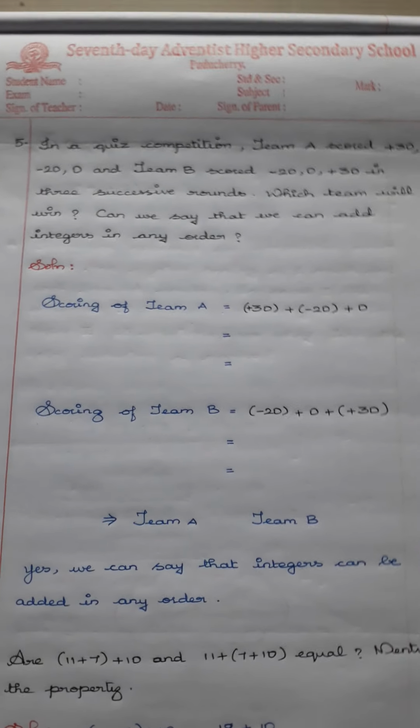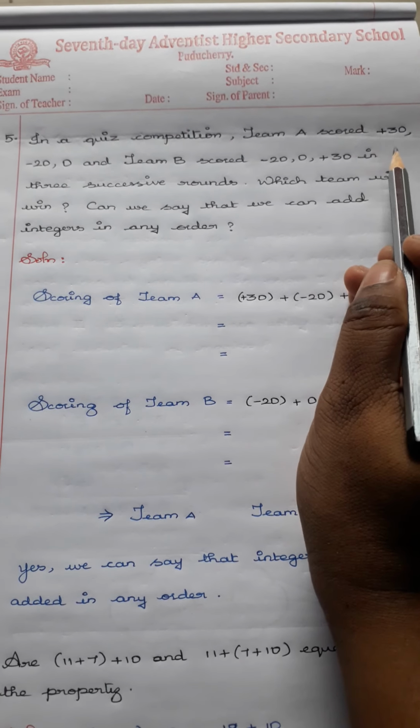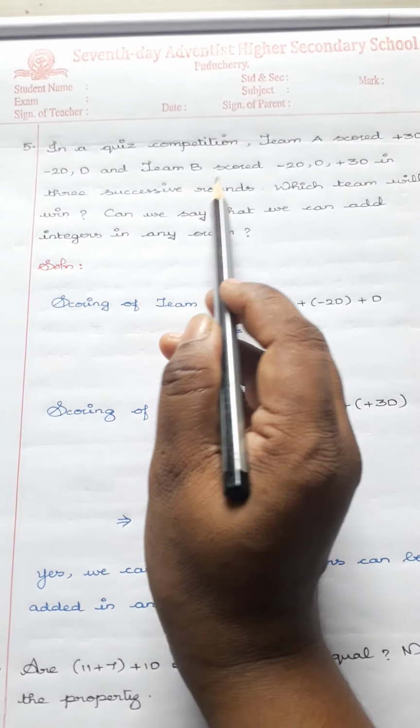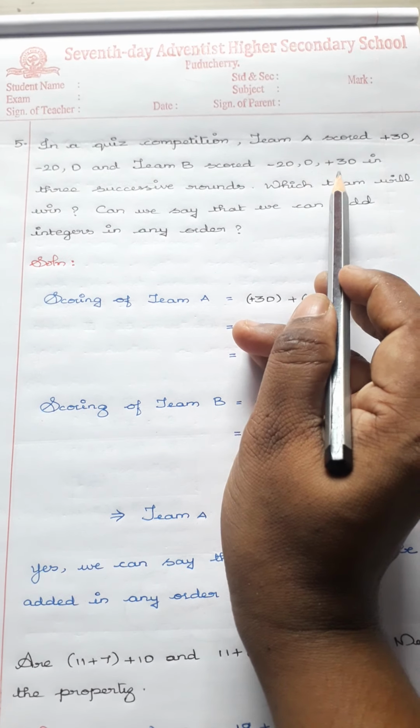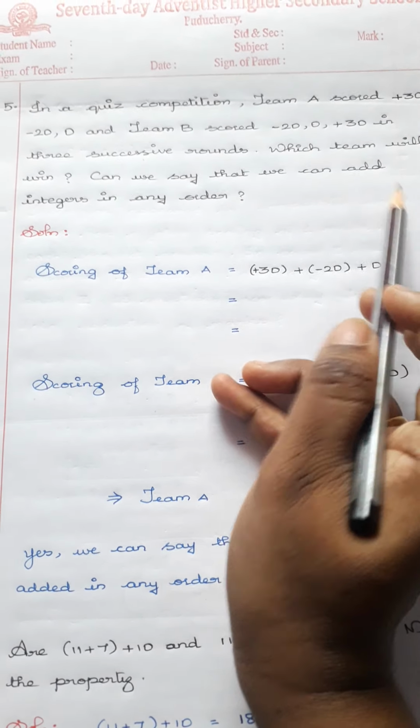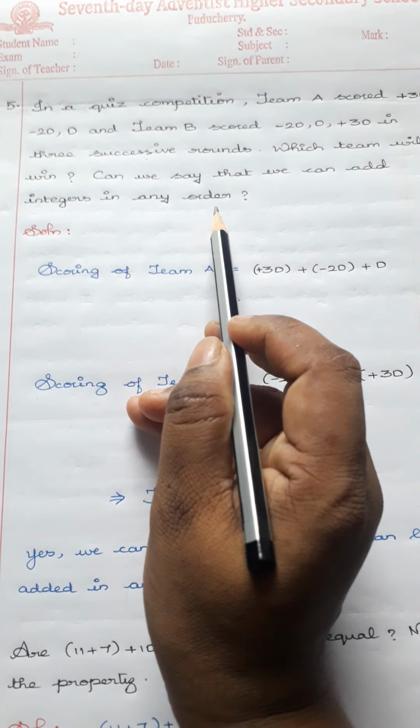Clear? Next, the fifth question. In a quiz competition, team A scored plus 30, minus 20, 0, and team B scored minus 20, 0, plus 30 in 3 successive rounds. Which team will win? Can we say that we can add integers in any order?